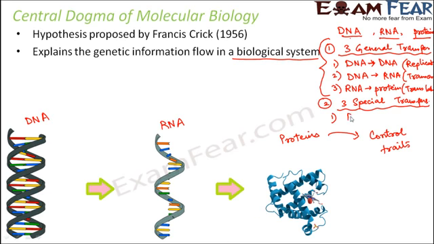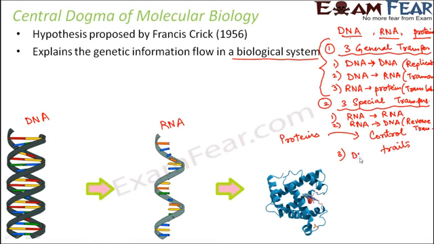RNA is the genetic material, so RNA replication will take place. RNA will create a copy of itself, and then RNA will create DNA. It is just the opposite of transcription, and this is known as reverse transcription. But please remember, it doesn't happen in all cases. It happens only in special cases like viruses.